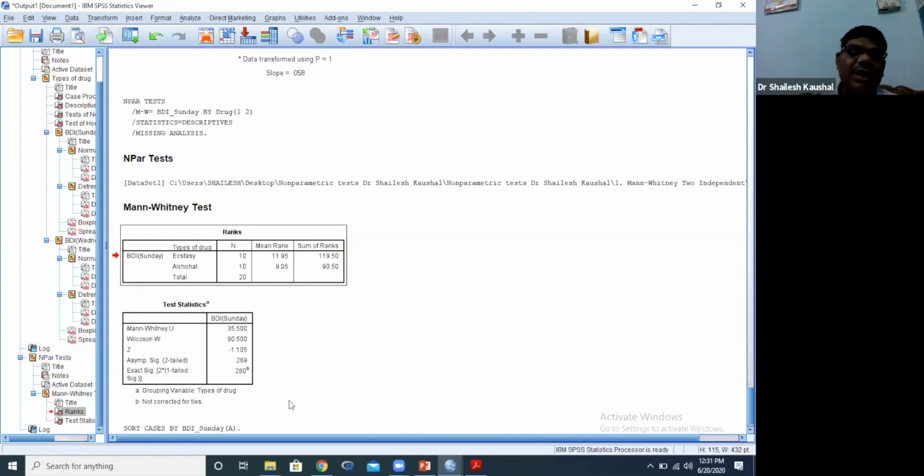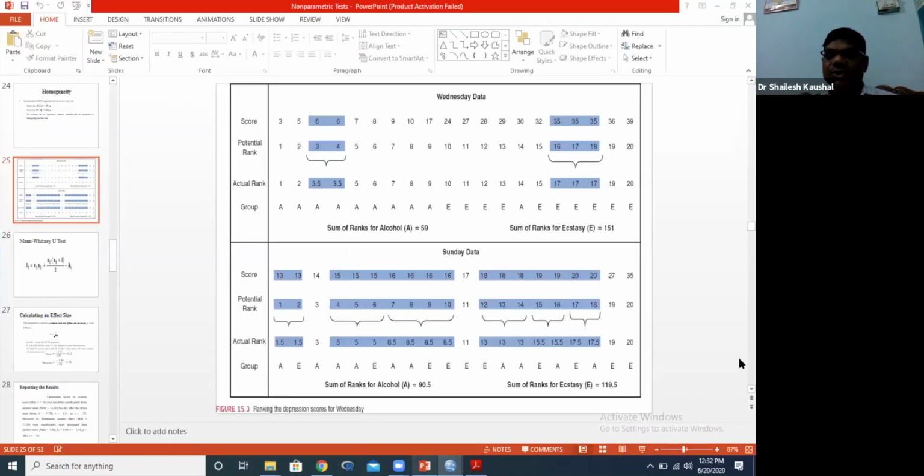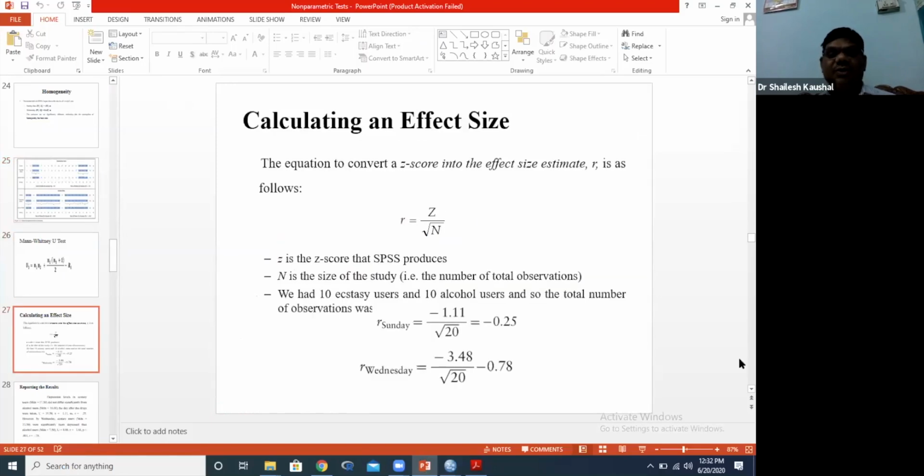I already told you, when we compare any mean value or mean rank, we always get different values, but whether this particular difference is significant or not will be decided by the p value. So now how to report. This is our result. Now we can check the effect size.